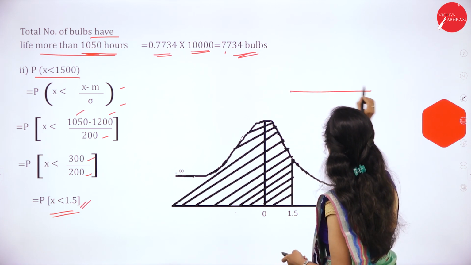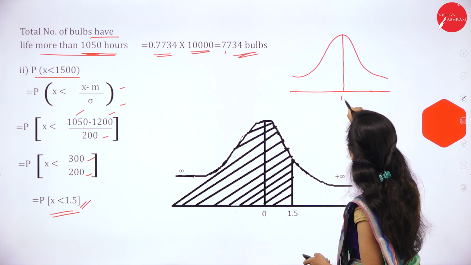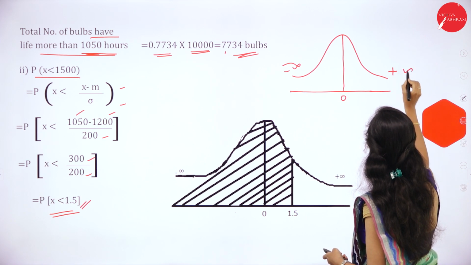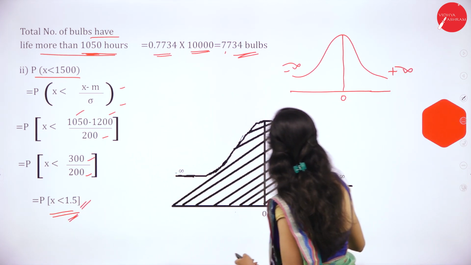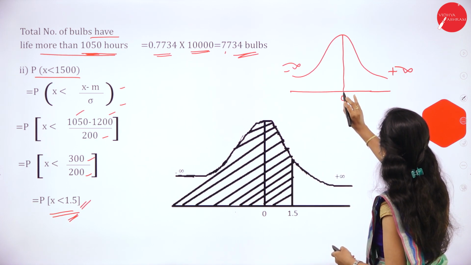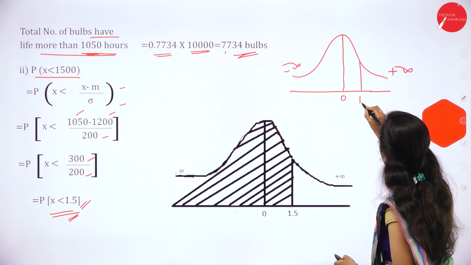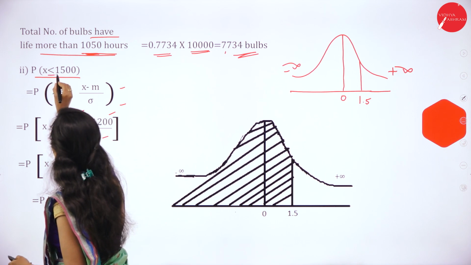Then we'll draw the normal distribution drawing, that is 0 here. This is minus infinity, this is plus infinity. We got plus 1.5. So plus means it should be right side of 0. So 1.5 will come here. Now we have the sign less than.